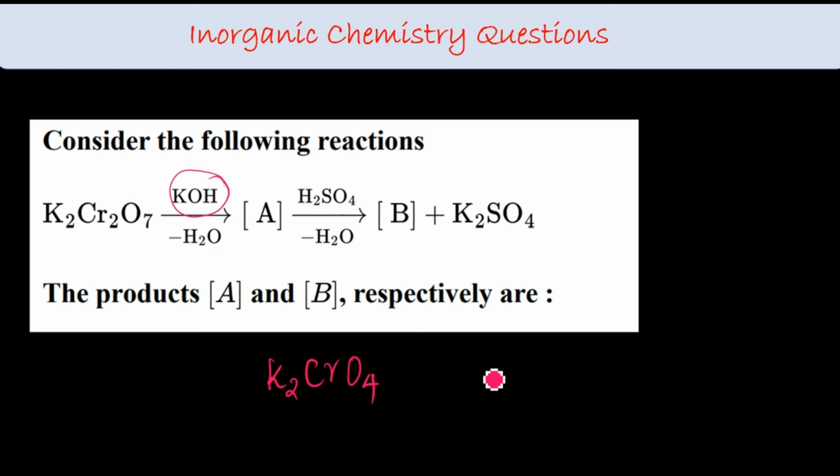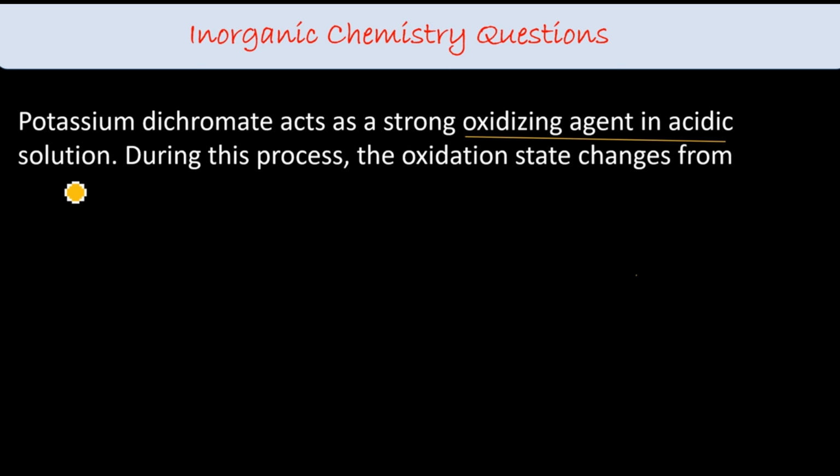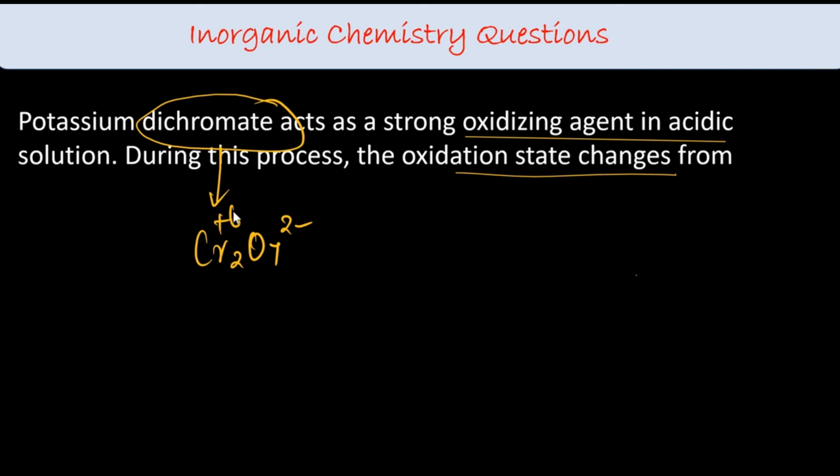K2CrO4, right? It will form K2Cr2O7 again. First I added base, then I added acid, so it will form K2Cr2O7 again. These two are the products. It acts as a strong oxidizing agent in acidic solution. During this process, what is the oxidation state change? Dichromate, Cr2O7 2 minus, is in the +6 oxidation state. In acidic condition it acts as an oxidizing agent, which means it itself is reduced, gaining electrons to form Cr3+. So the change is +6 to +3.